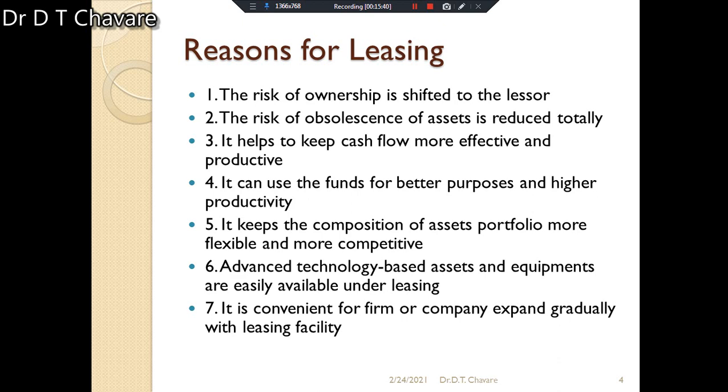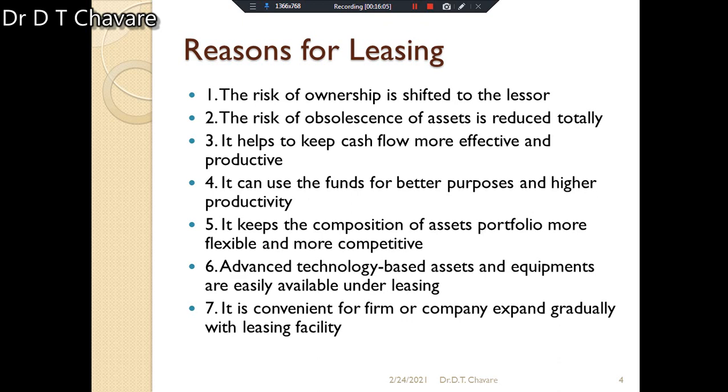That's why leasing is preferred. Then advanced technology based assets, try to understand, my friends. Advanced technology based assets and equipments are easily available under leasing. There is no need of purchasing such types of assets.